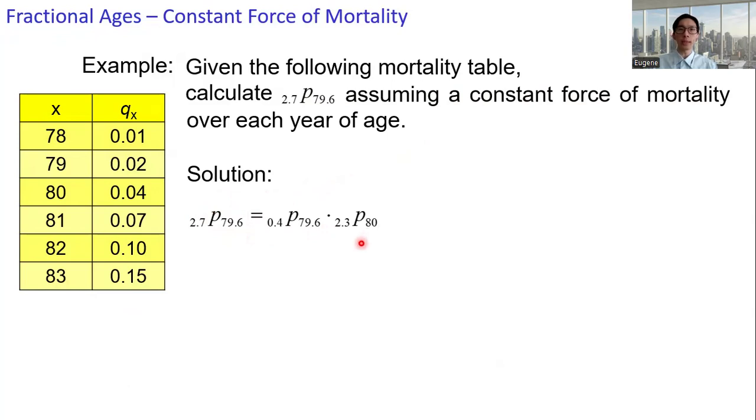I just want to get the integral age at 80. So I split it into 0.4 and 2.3 in terms of the duration of 2.7 years. All right, apply the expression.